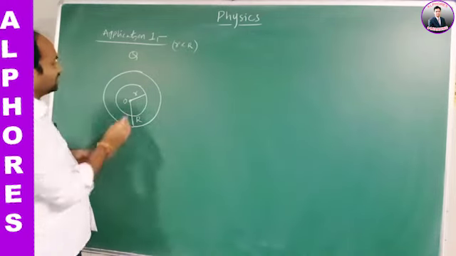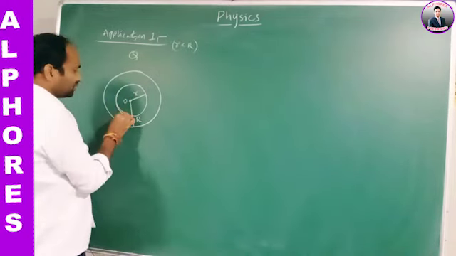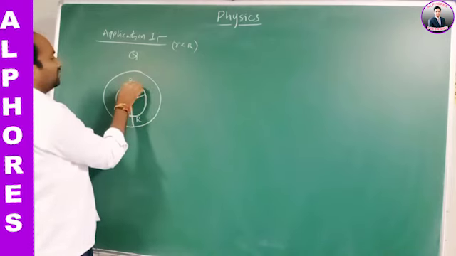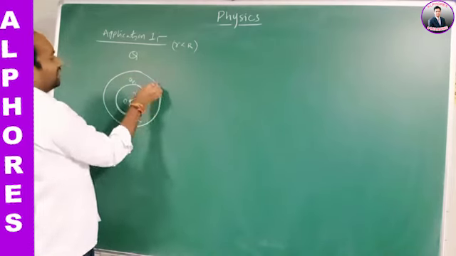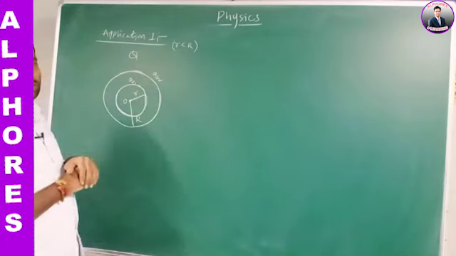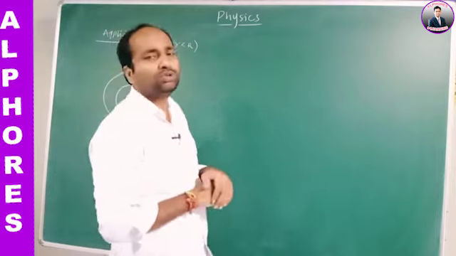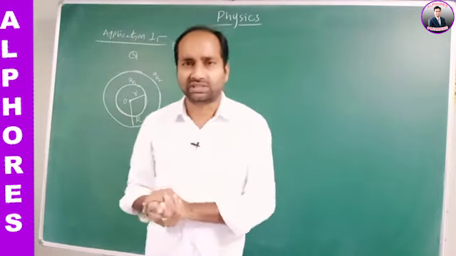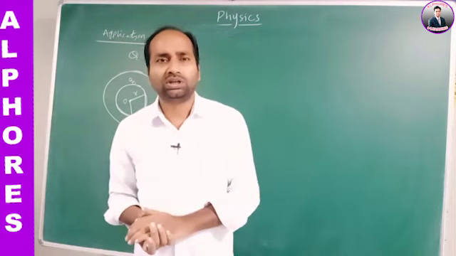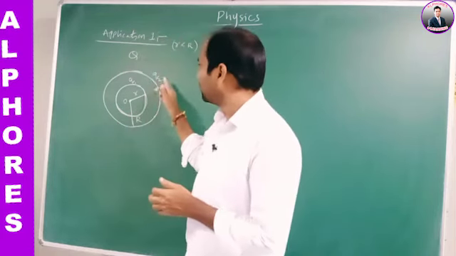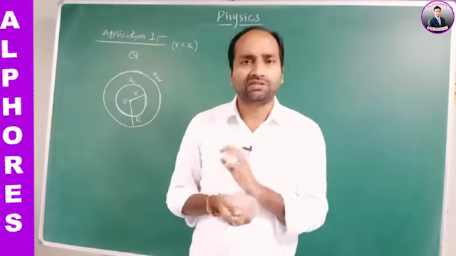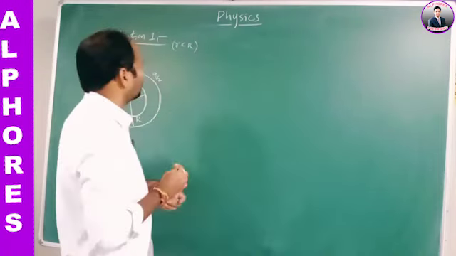Let us take the charge of the inner sphere as Q1, and the charge of the outer sphere as Q2. See here, the total charge capital Q is distributed to the two concentric spheres of radius small r and capital R, such that their surface charge densities are equal.